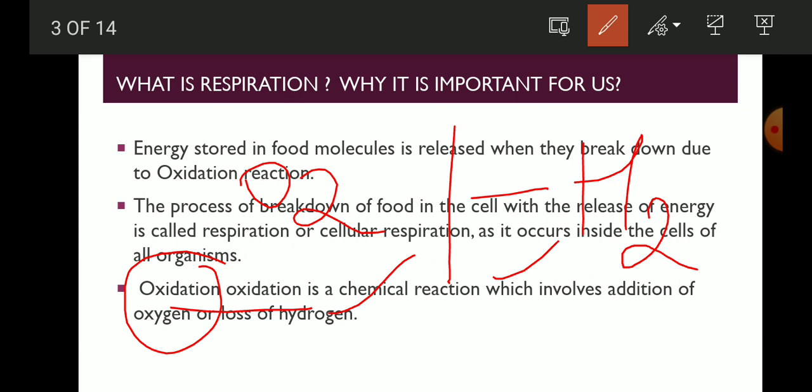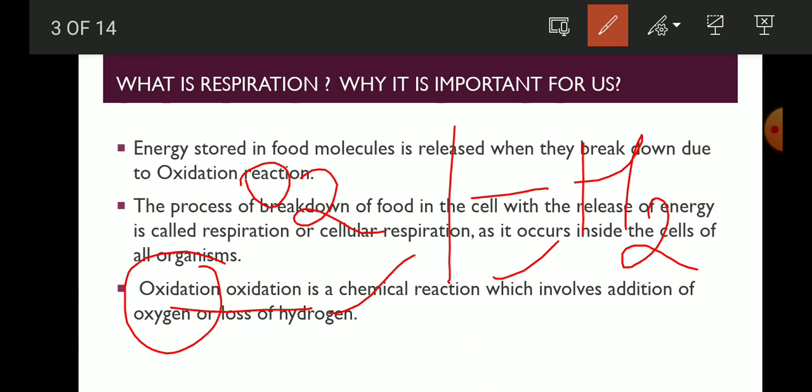In your body cell, the food is already present in the form of glucose, and when the oxygen mixes with that, it will convert that food into energy, and you will get energy for doing any work. So this is a cellular process that is performed in the cell of the organism.